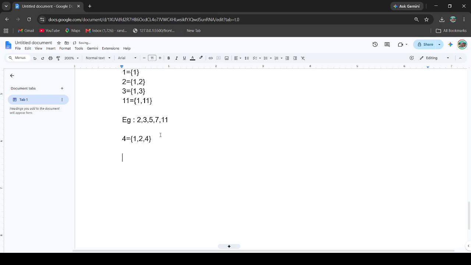Now we will discuss the opposite of a prime number, that is a composite number. So what is a composite number?